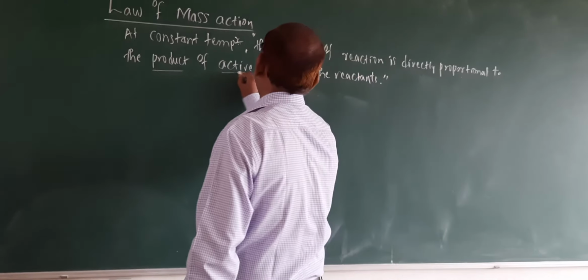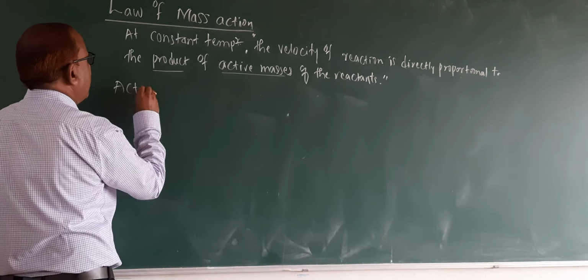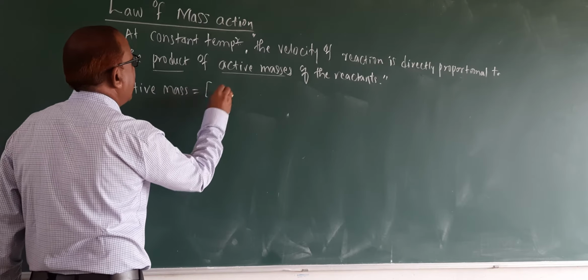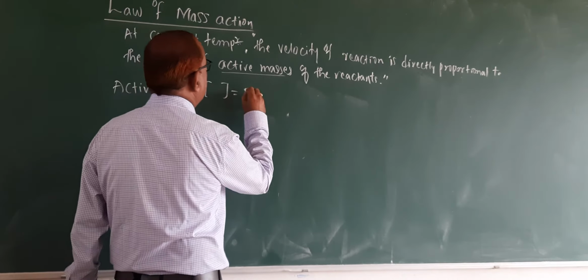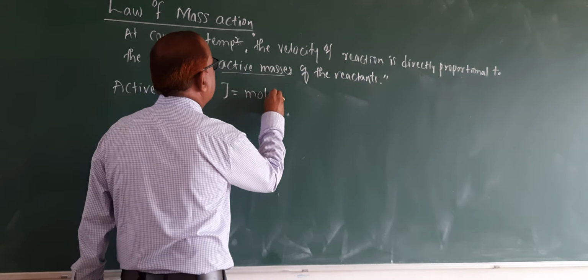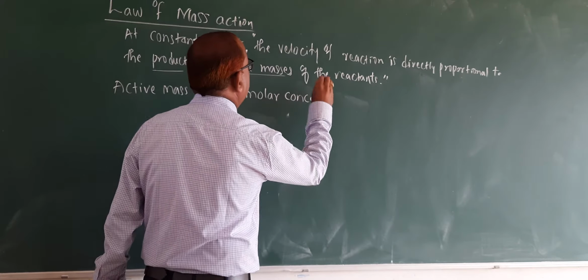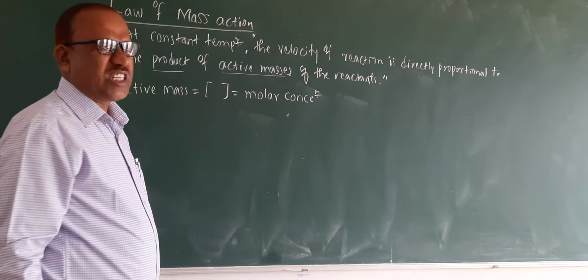I must indicate what is the meaning of active mass. The active mass is represented by using the square bracket for the reactants and products, that is nothing but molar concentration, meaning the concentration of the reactants and products are expressed in terms of moles, and its unit is moles per dm cube.